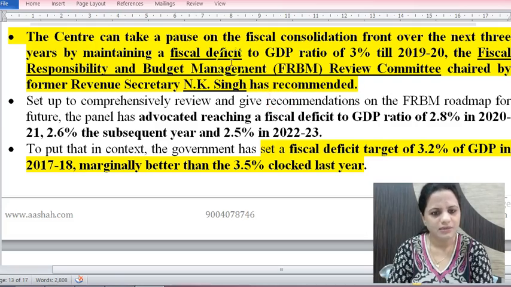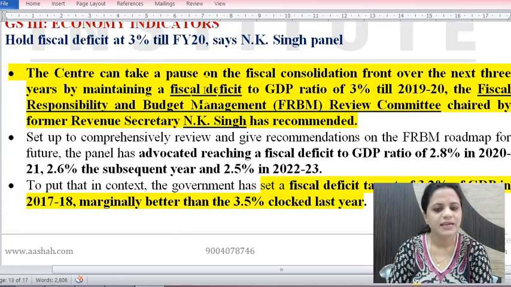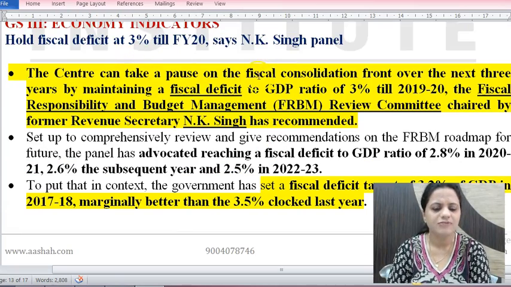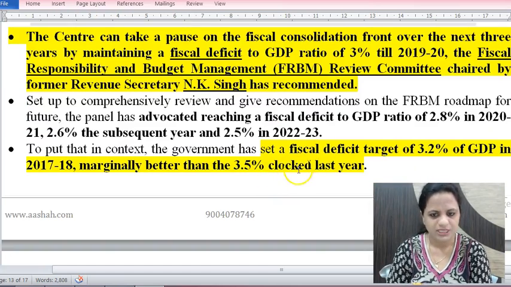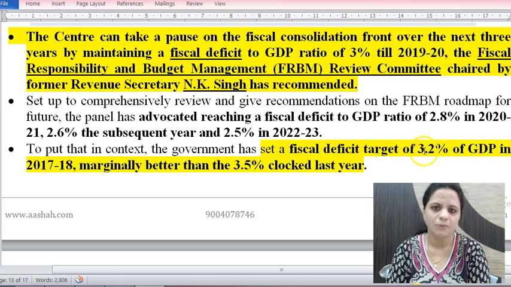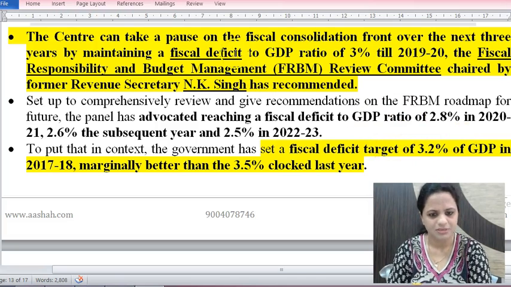The recommendation which has been put forth is that the center should bring fiscal deficit down to 3% and maintain so till 2019-20. Then it should be brought down further. The timeline is given: 2020, 2.8%, then 2.6, then 2.5. So this is the suggestion. Also presently for 2017-18, it says the target should be 3.2%. Then maintain at 3%. So this is better than last year. 2016-17 fiscal deficit was 3.5% of GDP.